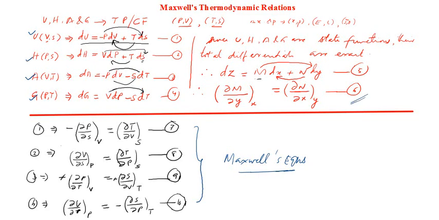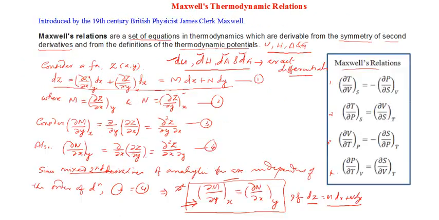So in the previous session we defined Maxwell's relations as a set of equations in thermodynamics which are derivable from the symmetry of second derivatives, that is, from the exact nature of state functions and from the definitions of thermodynamic potentials. These 4 equations are listed here.